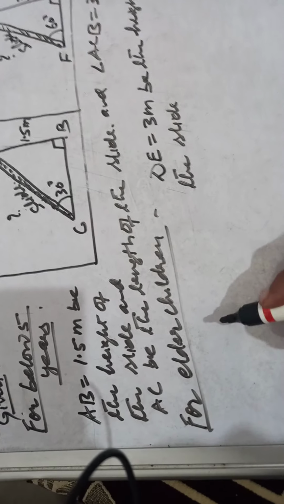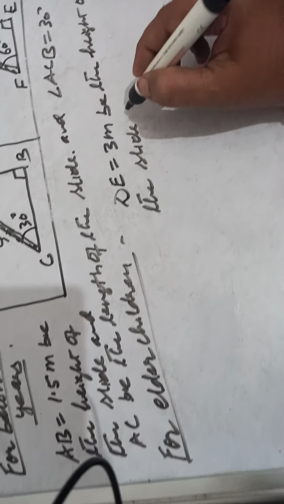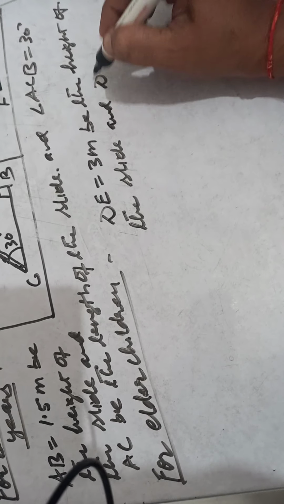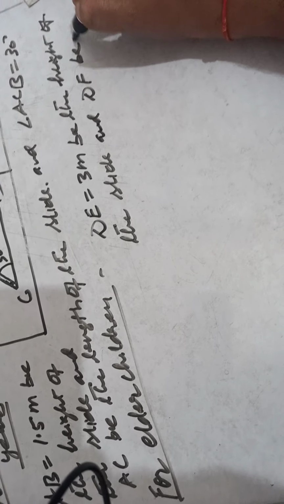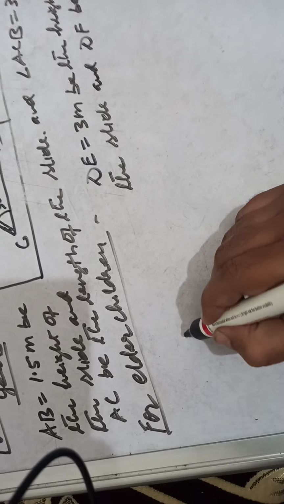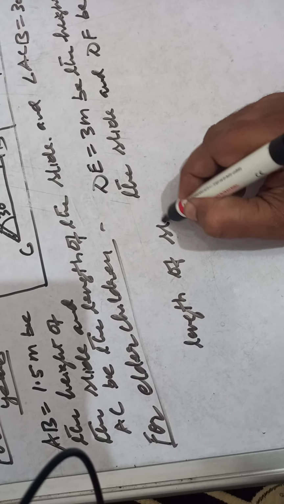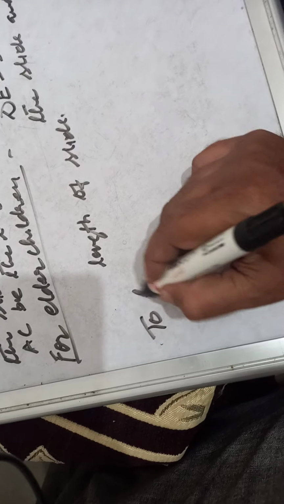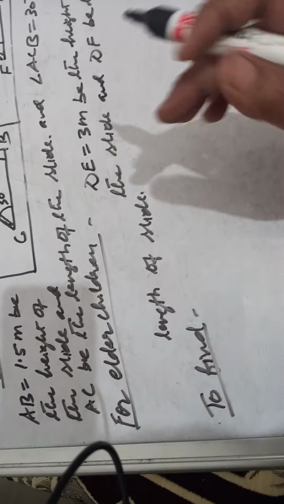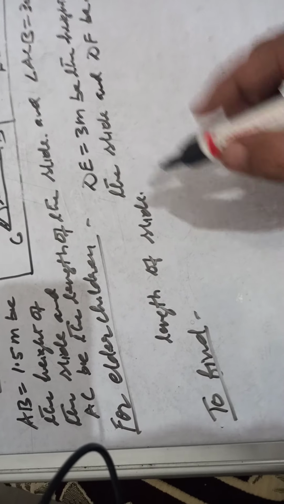And what? DF and DF be the length of slide. To find what? We have to find out length of slide.